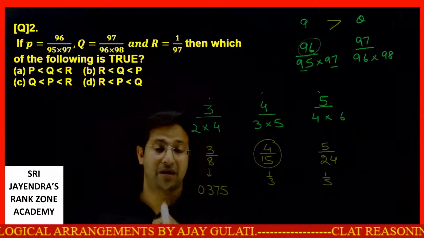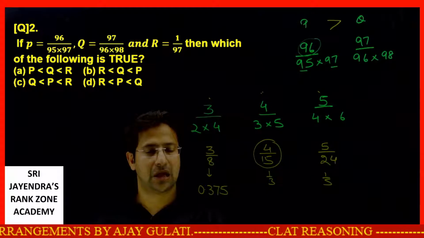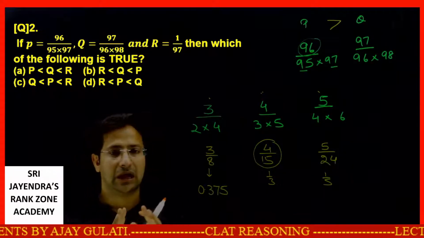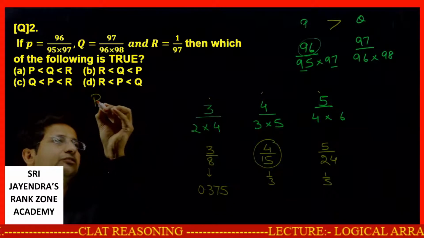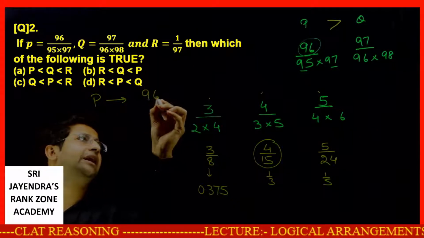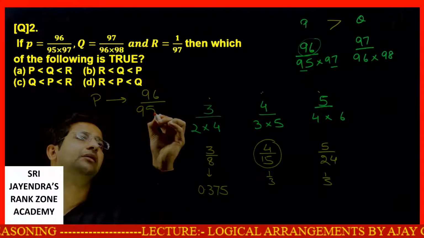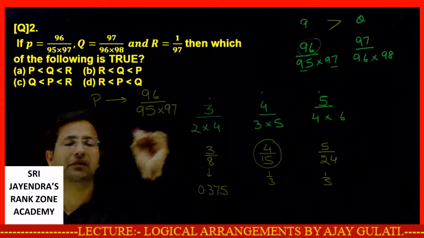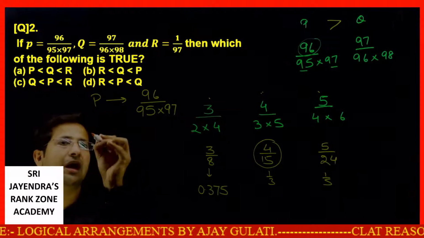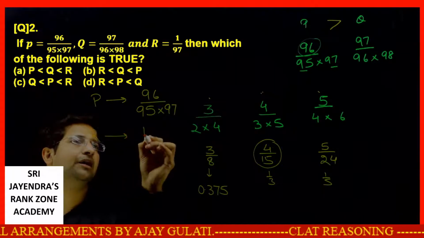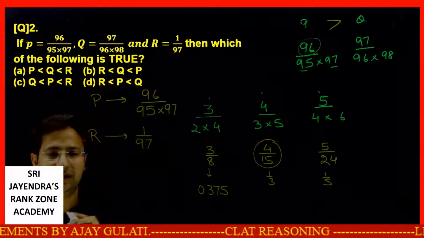Let's look at R now. Just think about it, how easily we can make it. See, P is what? Dear students, P is 96 over 95 into 97. This is P. Let's say, what is R? R is 1 by 97.